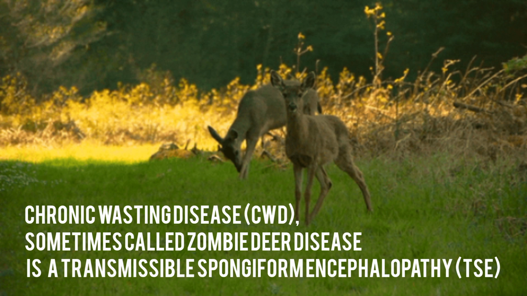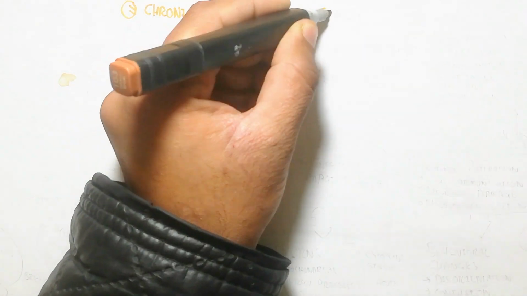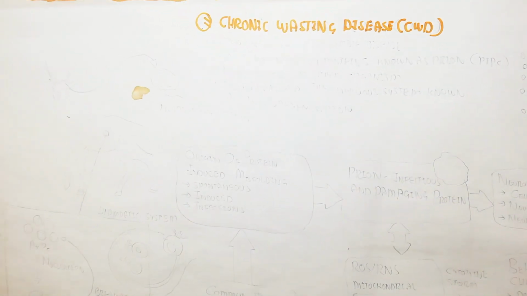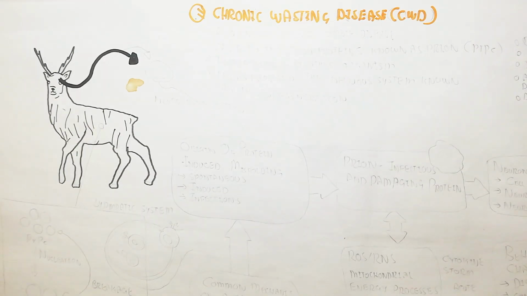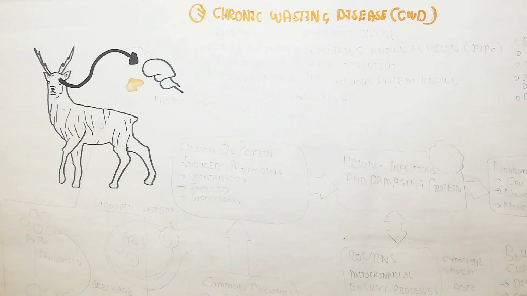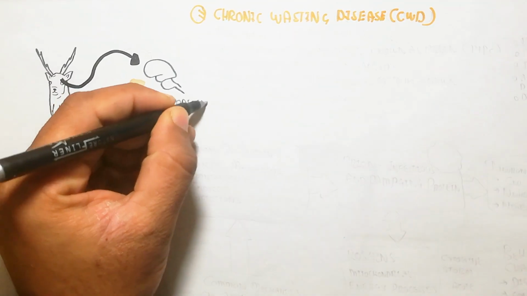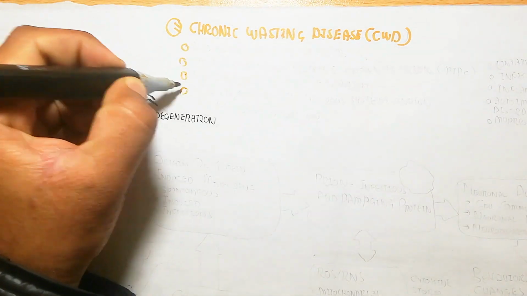Chronic wasting disease, sometimes called zombie deer disease, is a transmissible spongiform encephalopathy (TSE). Let's understand about chronic wasting disease (CWD). It is also known as the deer zombie disease. Let's understand it basically infects the deer. This is the deer, and this is the deer brain, which will lead to neurodegeneration. The nervous system will be damaged and lead to